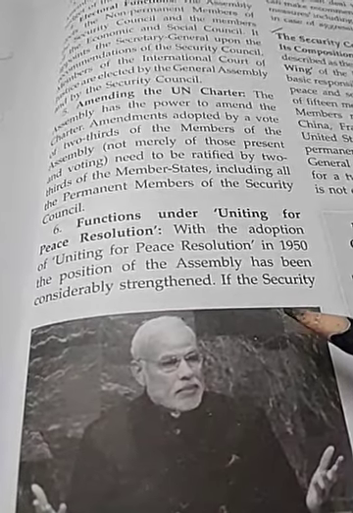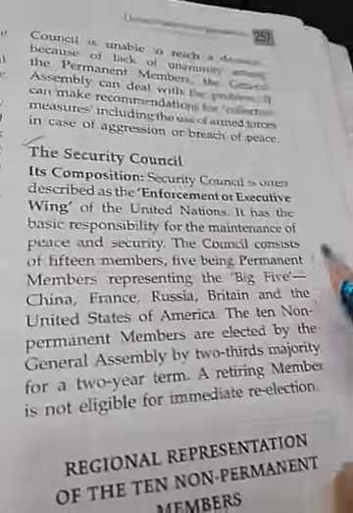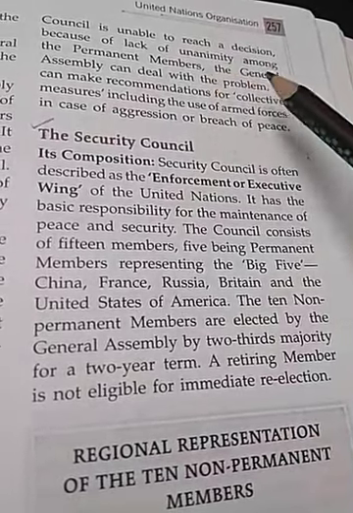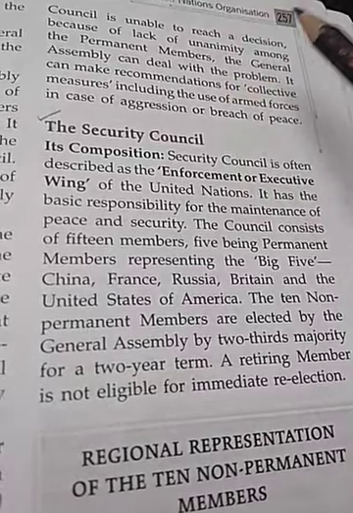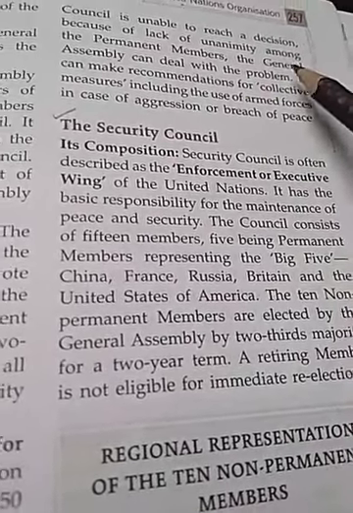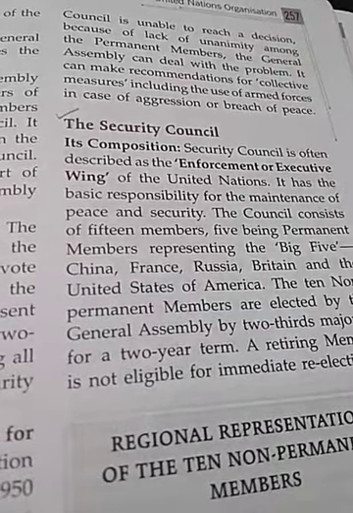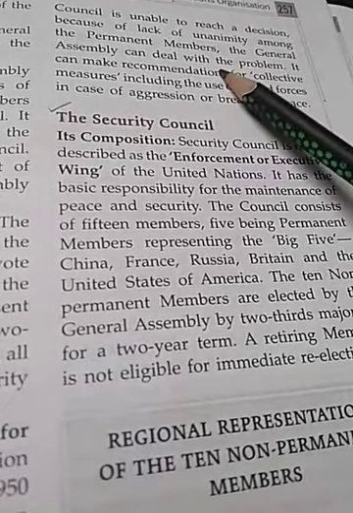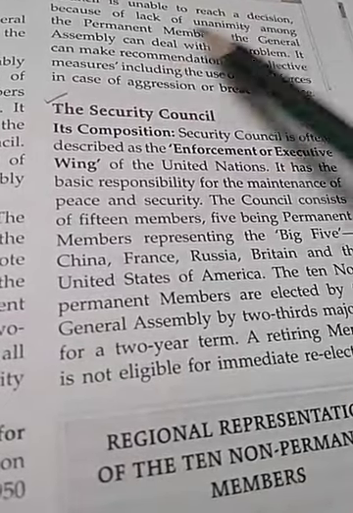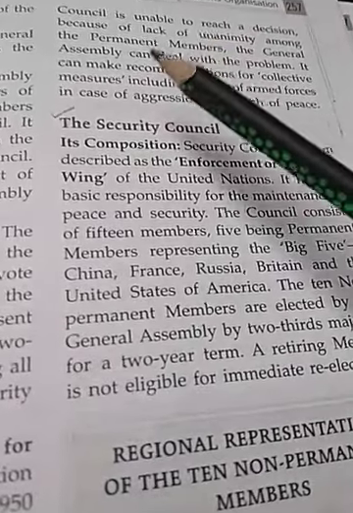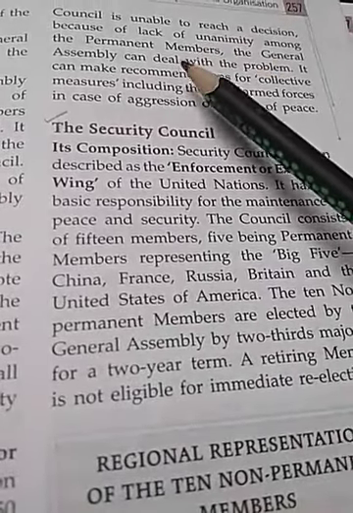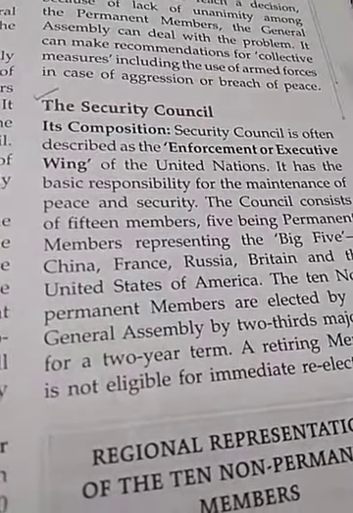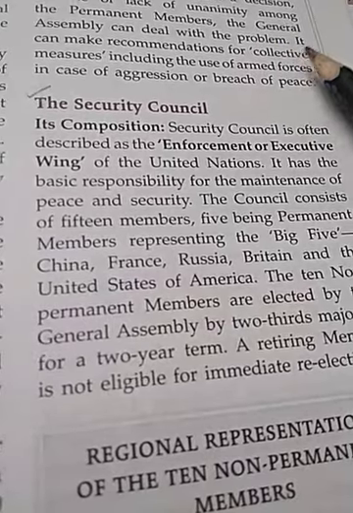If the Security Council is unable to reach a decision because of lack of unanimity among the permanent members, so the 5 permanent members are there, and due to any problem or unfavorable condition, if there is enmity among them, then the General Assembly can deal with the problem. In that situation, the General Assembly has the power to deal with it.